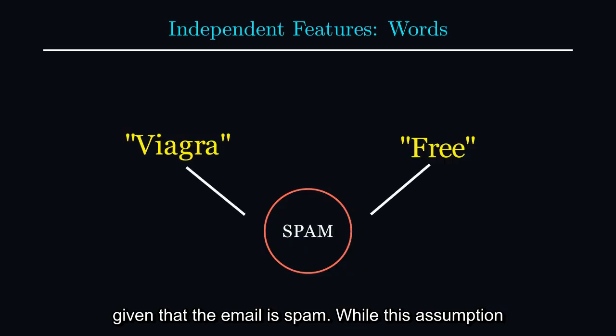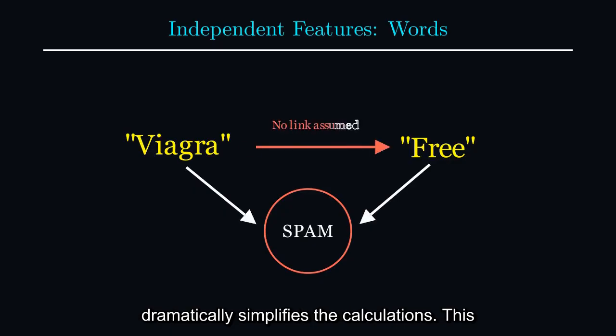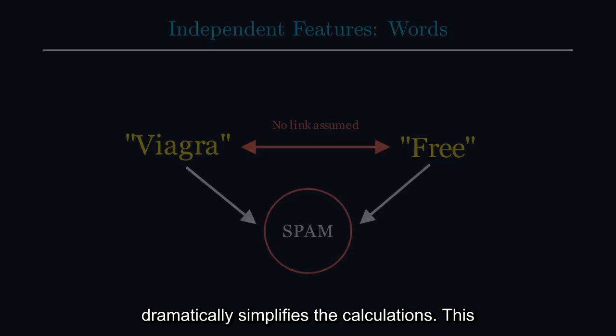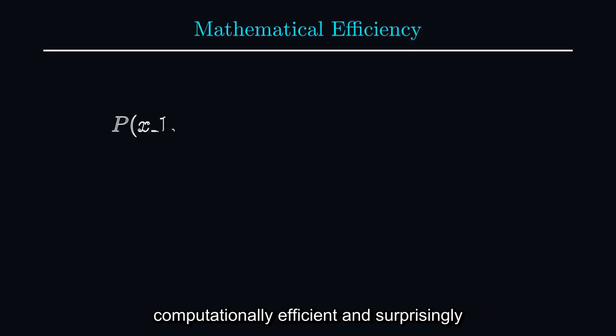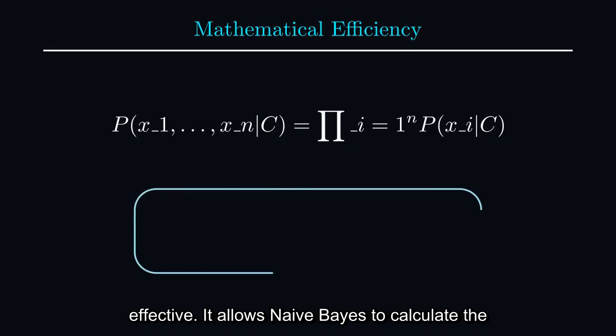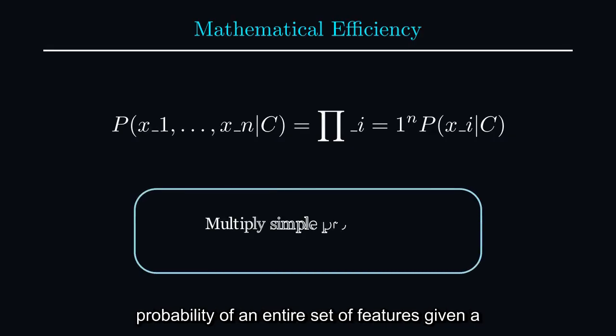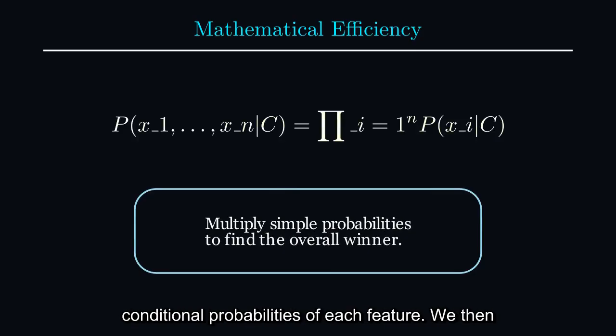While this assumption is often unrealistic in the real world, it dramatically simplifies the calculations. This independence assumption is what makes the algorithm computationally efficient and surprisingly effective. It allows naive Bayes to calculate the probability of an entire set of features given a class by simply multiplying the individual conditional probabilities of each feature. We then pick the class with the highest overall probability.